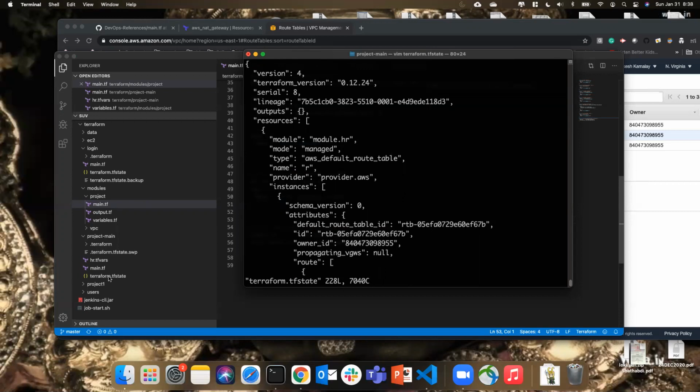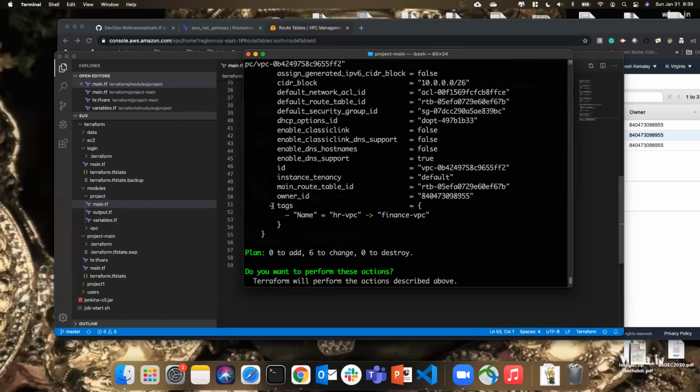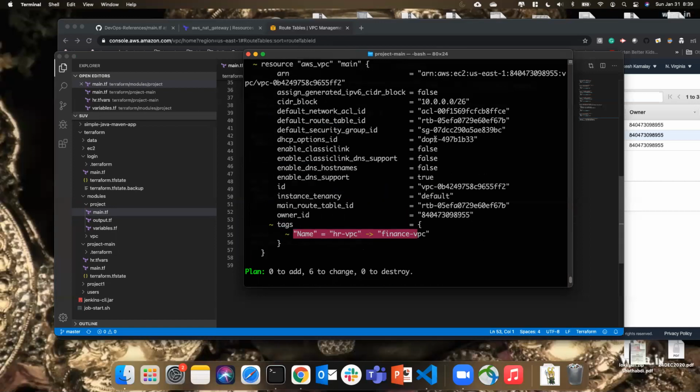Since it is tags here, tags can be replaced because if you look carefully, only tags are getting changed. So this will be fine. But in case the main value is getting changed, then it will delete and recreate the new one. So that is very destructive. So do not do that.